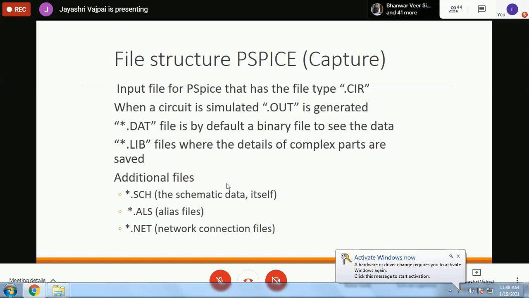So we can directly write down the .cir file as used to be done in the older versions, some 20-25 years back. But if you are not familiar with that type of programming, you can go directly to the schematics window and pick and place components there and connect them together. Once we pick and place components and connect them, the .sch file is created, which can then be compiled and done